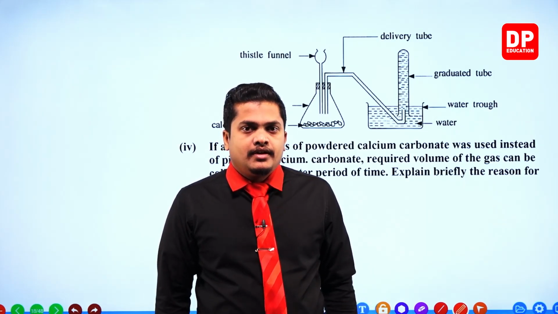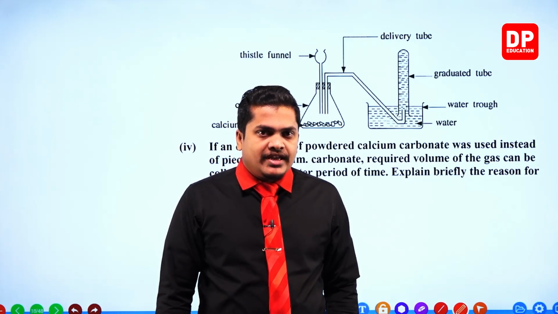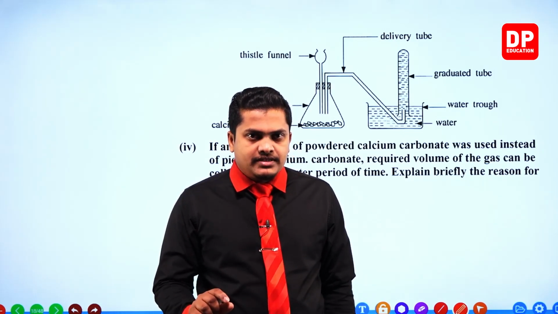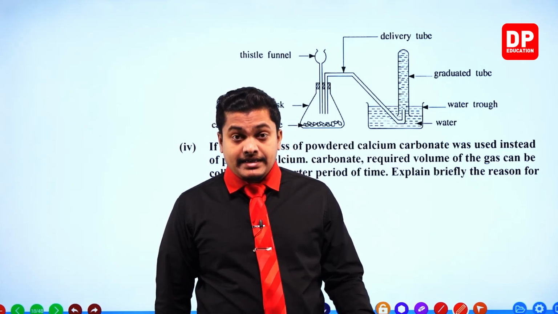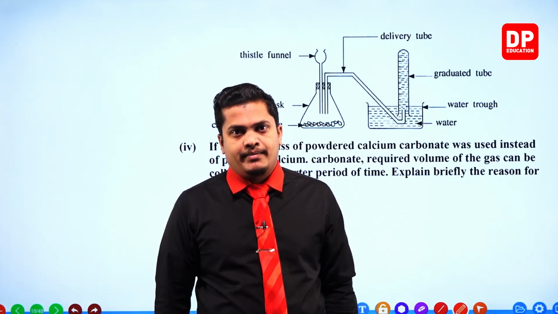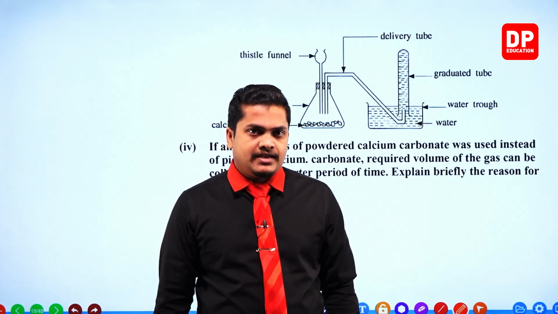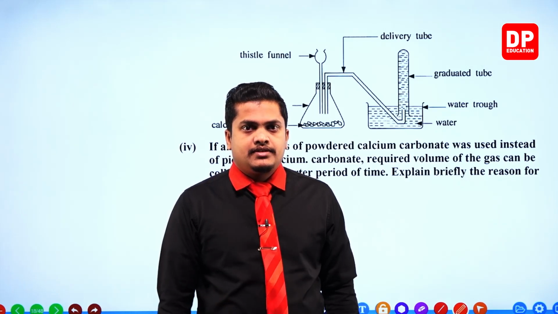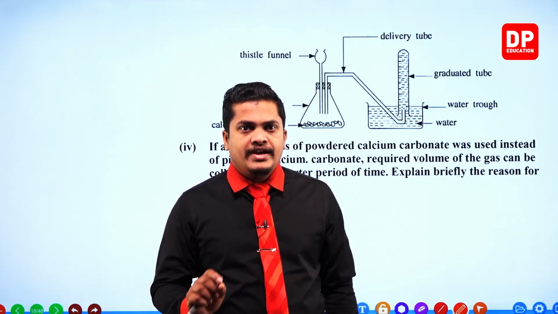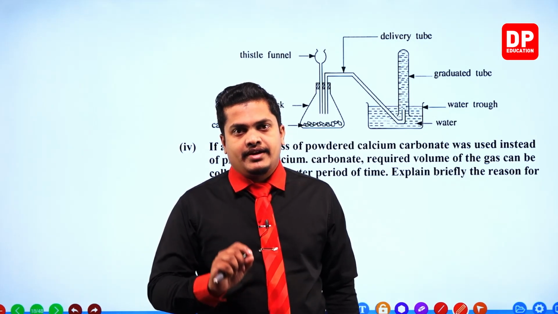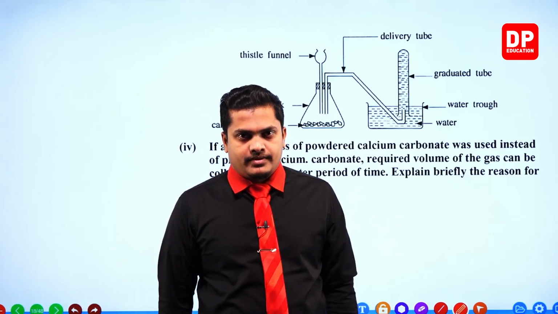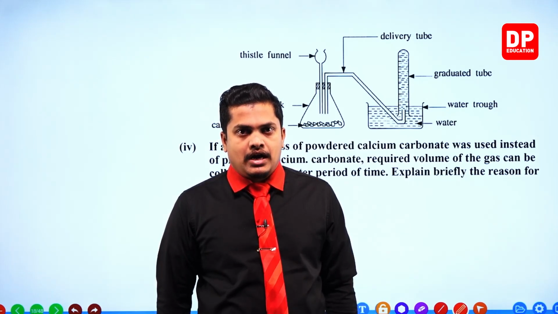So here, mainly it's going to change the surface area of the substances. Due to the increase in surface area, substances will react quite faster, and the products created will also increase. So this is the answer.